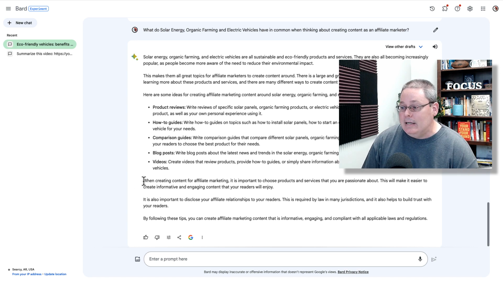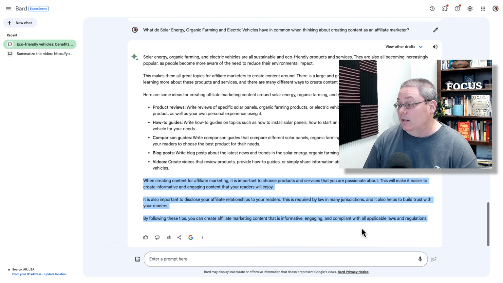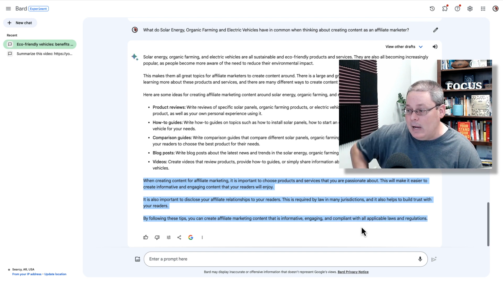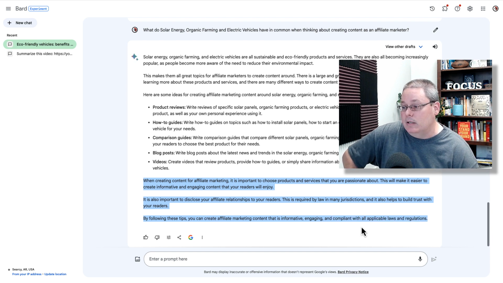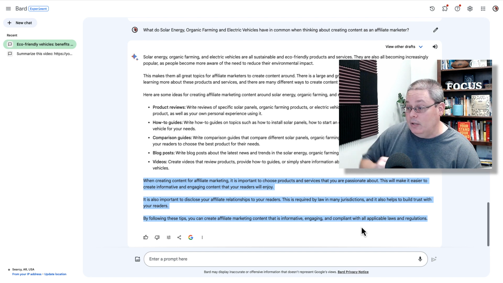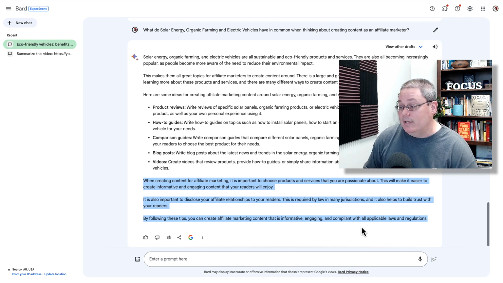When creating content for affiliate marketing, it is important to choose products and services that you are passionate about. This will make it easier for you to create informative and engaging content that your readers may enjoy. It is also important to disclose your affiliate relationships to the readers. This is required by law. It also helps to build trust. By following these tips, you can create affiliate marketing content that is informative, engaging, and compliant with applicable laws and regulations.